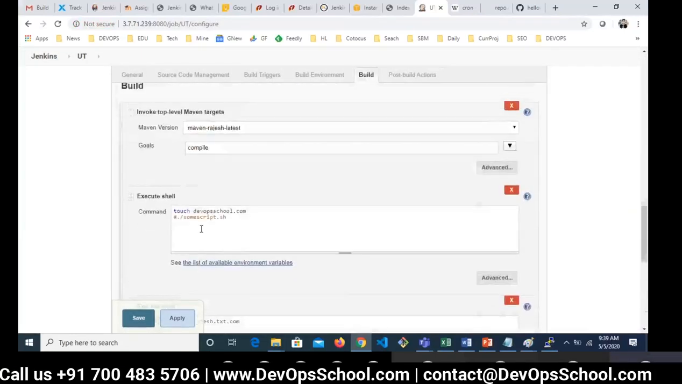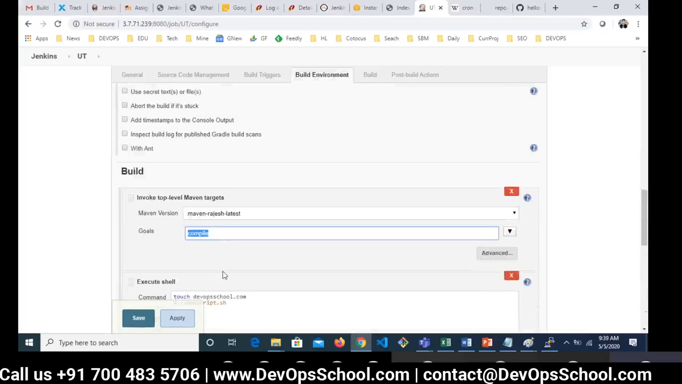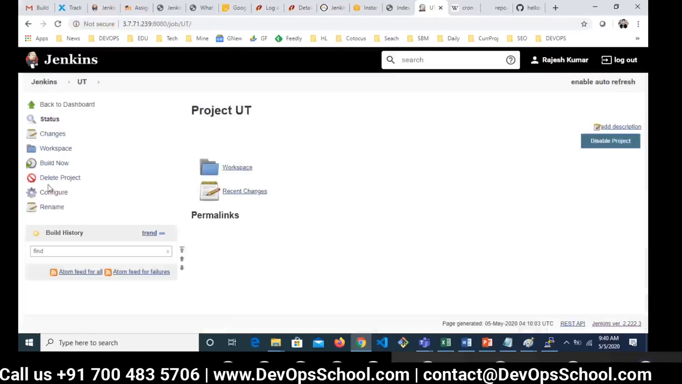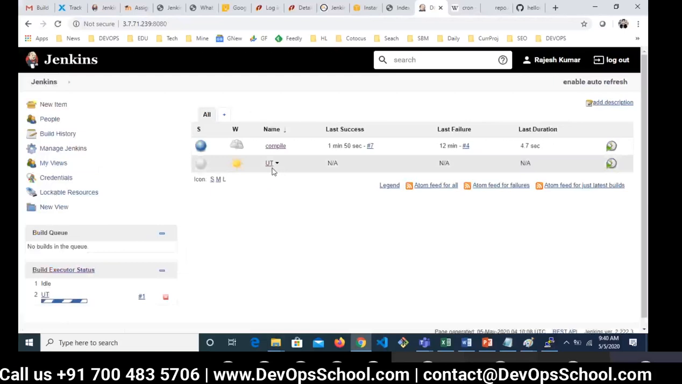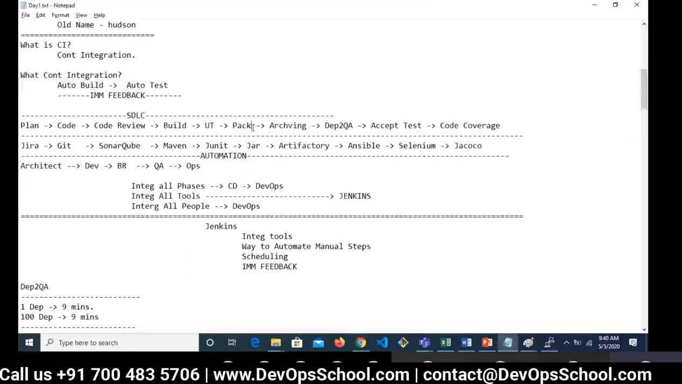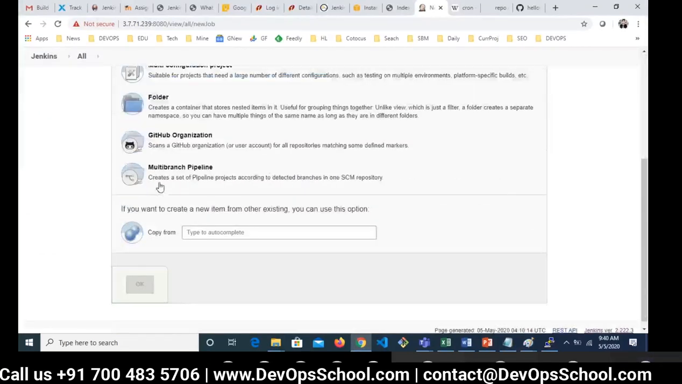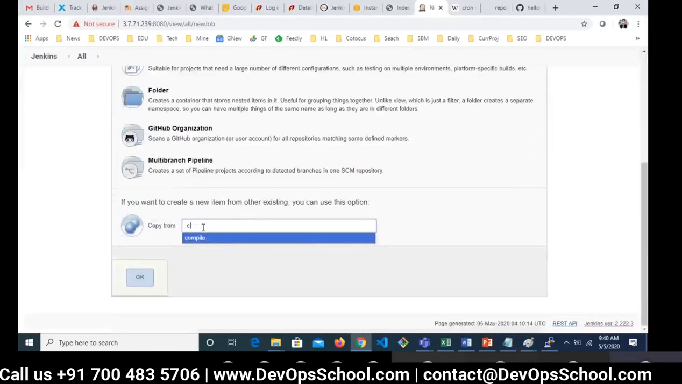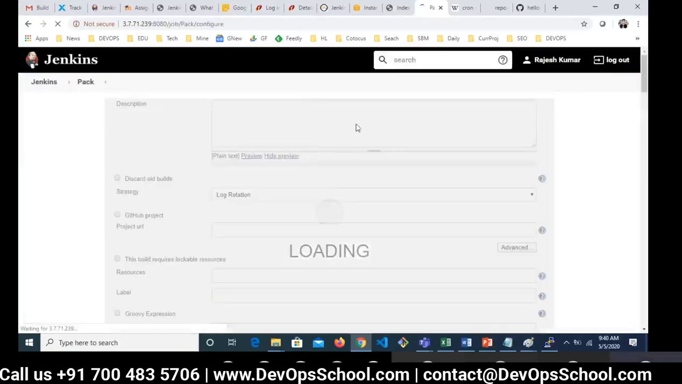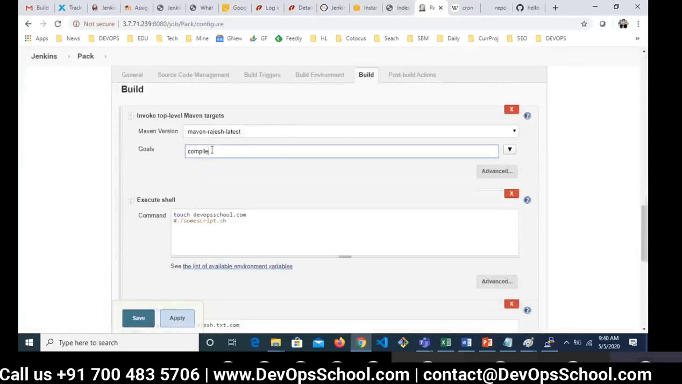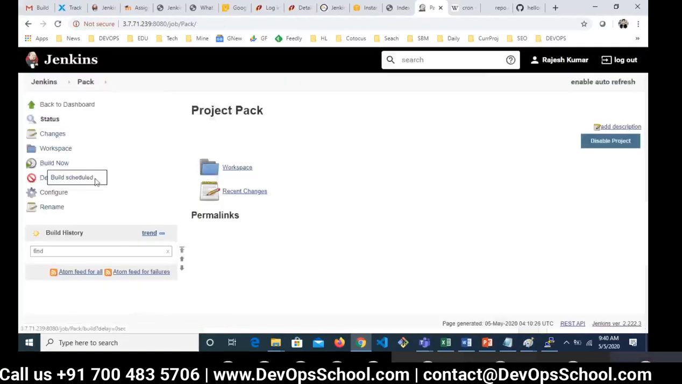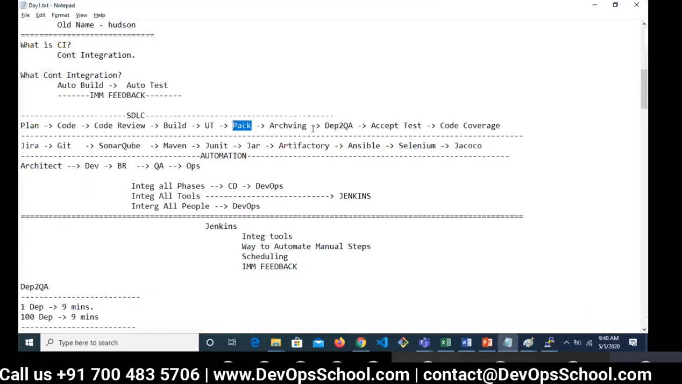Now what I'm going to do is change compile to test. That's all. Save it. Another project. Build now. And you see here 2 projects. Can I do one more? Packaging. From compile. Everything will remain the same. Only the builder will change here. Package. Build now. So easy. Now archiving.